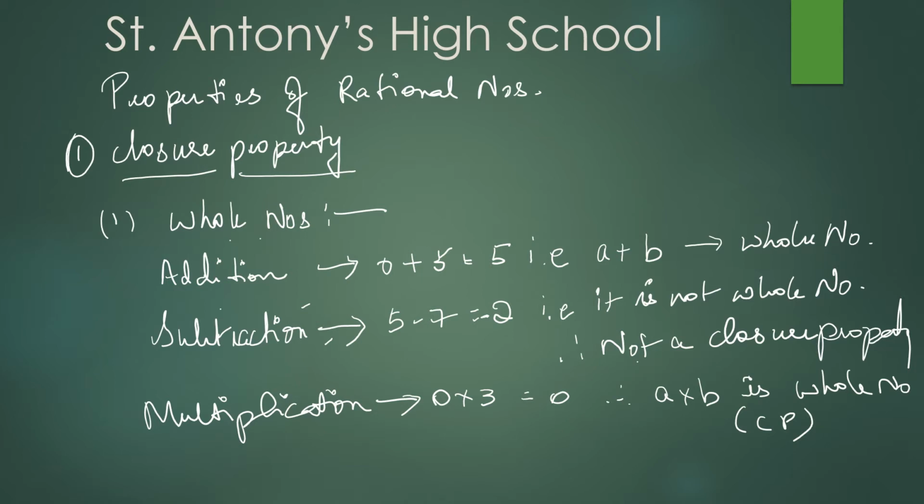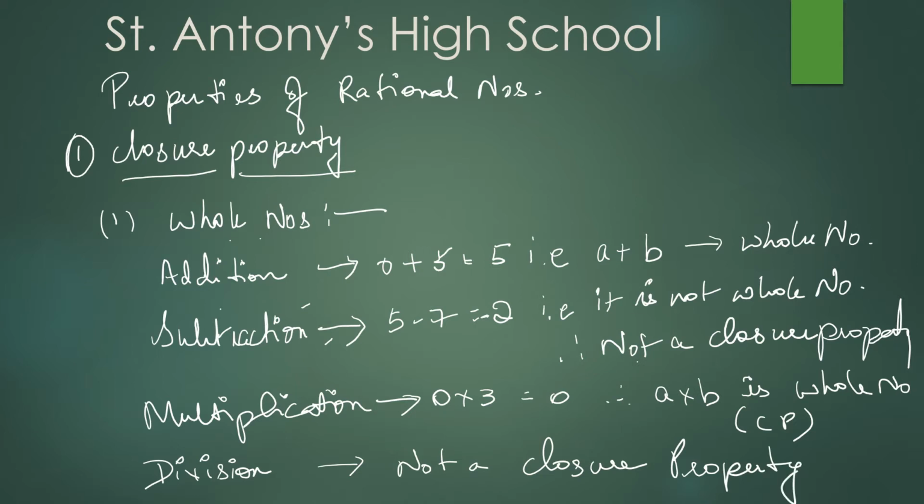Go for division. No need to give an example. So it is not a closure property. So which are the operations related to closure property? One is addition and another one is multiplication. Only two operations under the whole numbers.